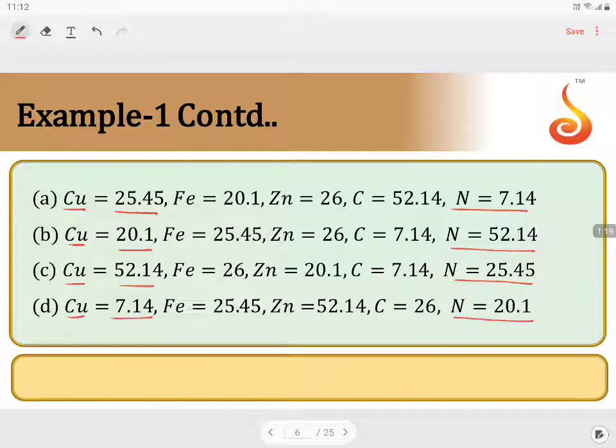So in examinations, what you have to do is just find the percentage of copper. If you can find it, your answer is already done. You can find which is the correct answer. But let us find out each and every percentage, of copper, iron, zinc, carbon and nitrogen, in this particular one in the upcoming class.